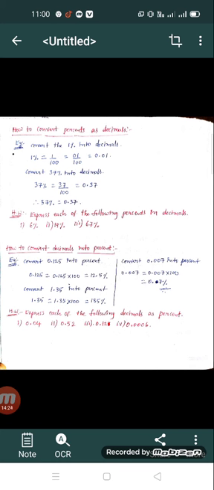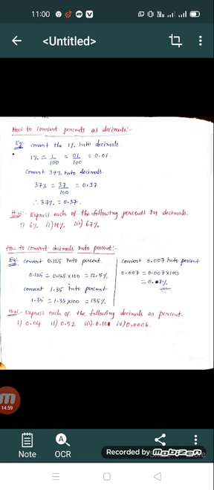So 7, 3, right to left. After 7, 3 we add the point. So that is read as 0.37. Okay, so 37% in decimal form is 0.37.